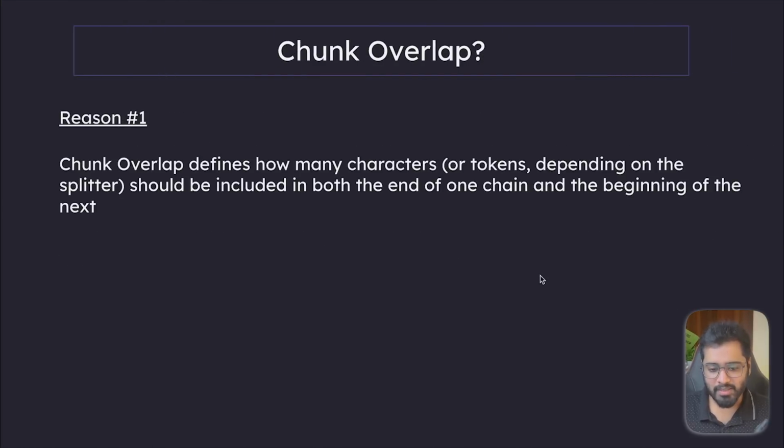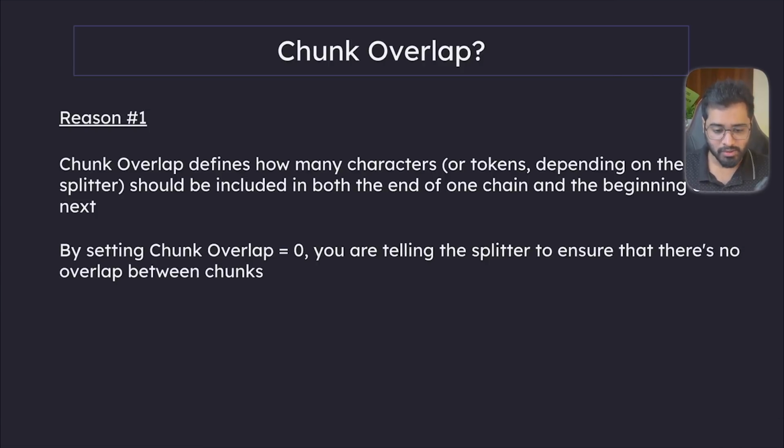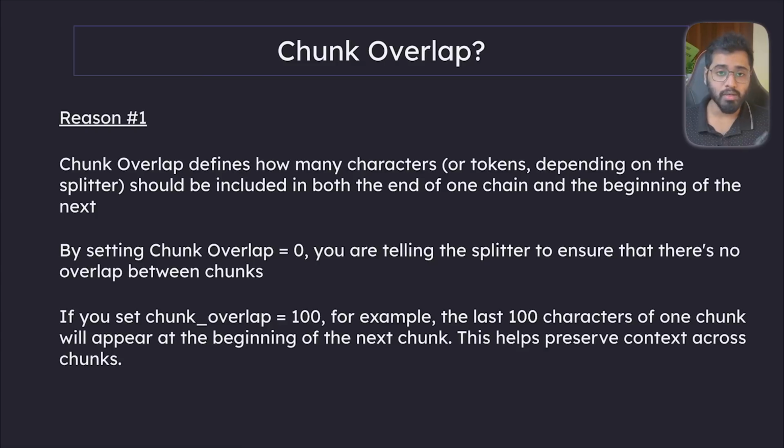Chunk overlap defines how many characters or tokens, depending on the splitter, should be included in both the end of one chunk and the beginning of the next chunk. By setting the chunk overlap to 0, you are telling the splitter to ensure that there is no overlap between chunks. If we set the chunk overlap to 100, for example, the last 100 characters of one chunk will appear at the beginning of the next chunk. So this helps preserve context across the chunks.